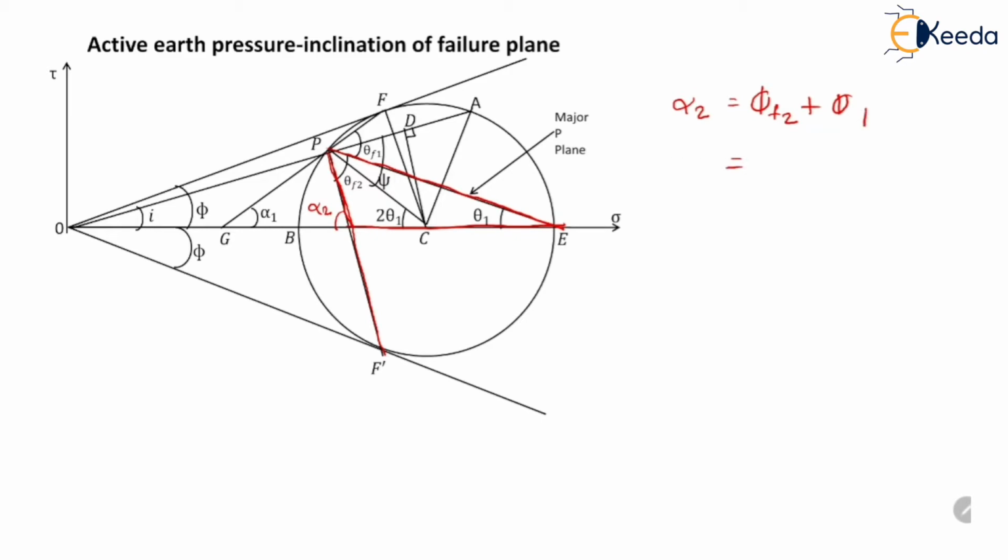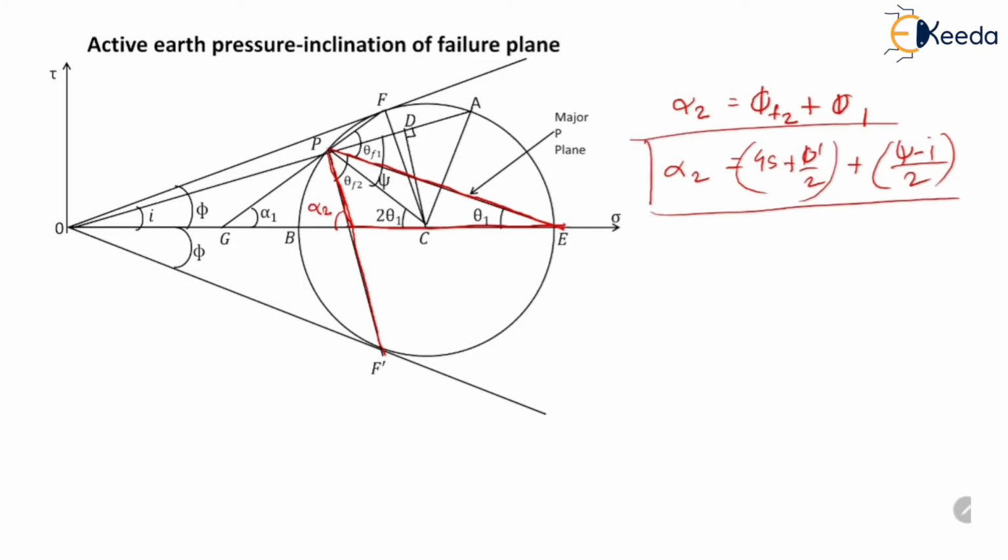Theta F2 is 45 degrees plus phi dash by 2, and theta 1 we have obtained is psi minus I divided by 2. So this is the expression for the second failure plane. And as we have derived, the value of psi is sin inverse of sin I divided by sin phi dash.